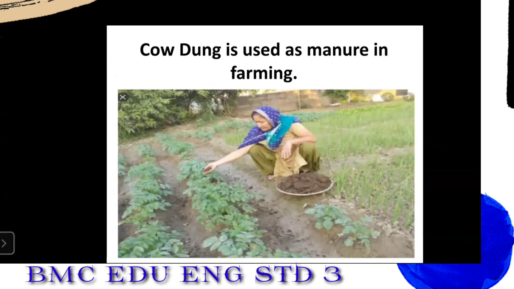Okay. Next, cow dung is used as manure in farming. Now, everyone should know what is cow dung. It is the cow waste. Okay, so it is used for the farming process. How is it useful? It is dried, students, and then it is put in the plants. Can you see the picture here? A lady is having a basket of cow dung. And what is she doing? Yes, she is putting it in the plants. Now, why is she putting it in the plants? Yes, so that the plants grow. They will get nutrients from the cow dung and will give good vegetables, fruits or crops. Okay, so farmers normally use the cow dung in farming.